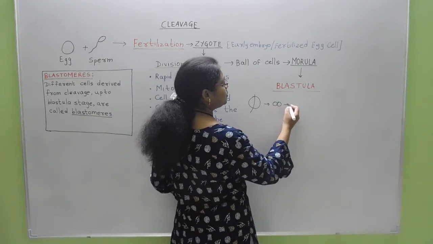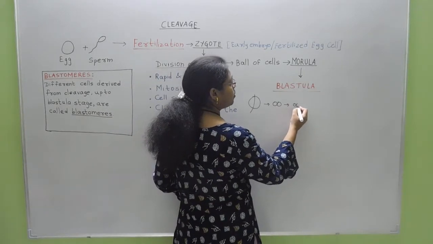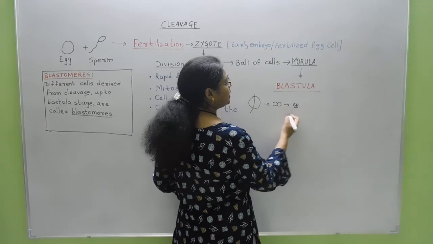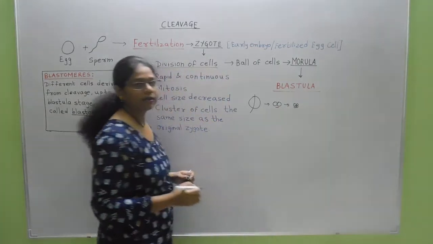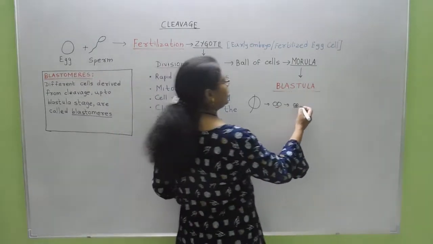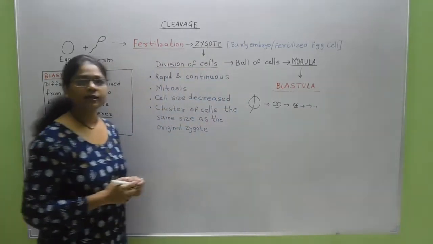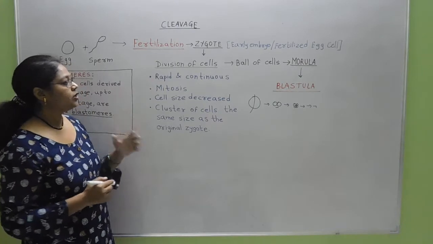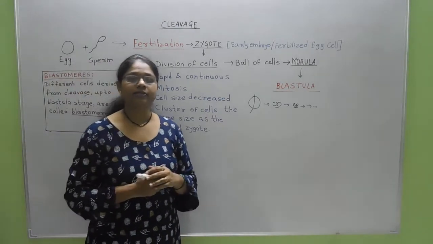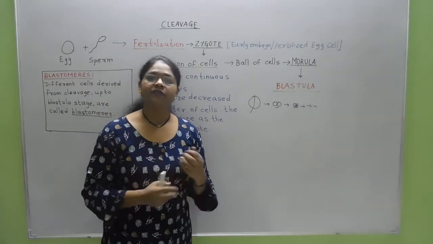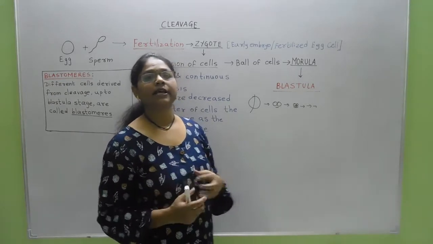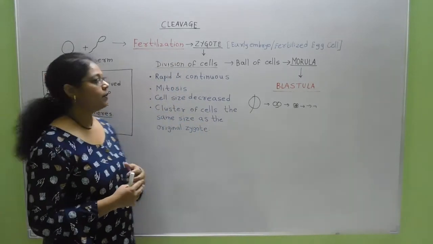Again, these cells produce four cells which have a still smaller size than these two cells. So as cell division continuously takes place, cell size is decreased. Only cell division takes place, but cell size is not increasing in these cells.